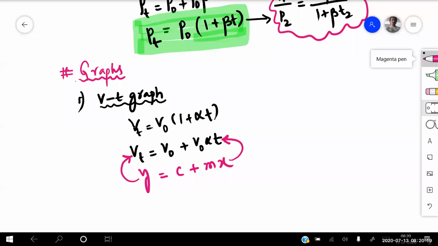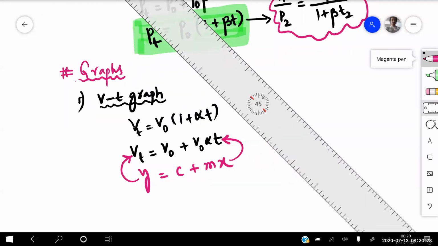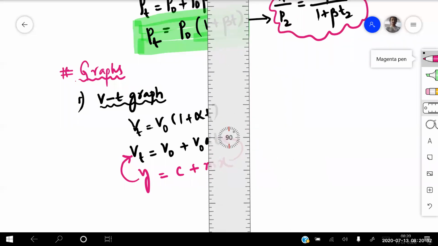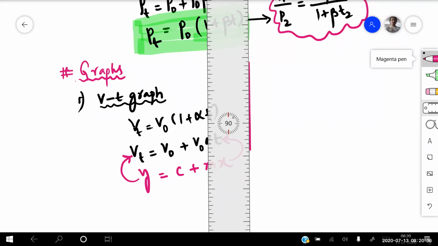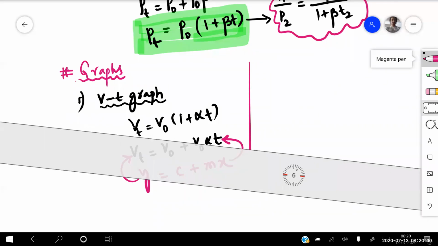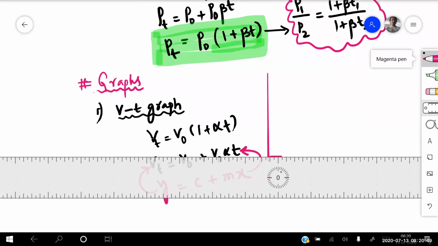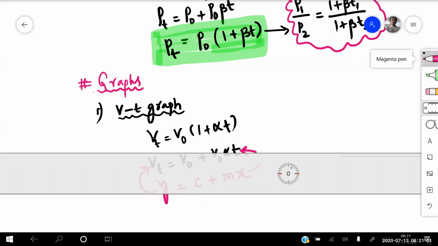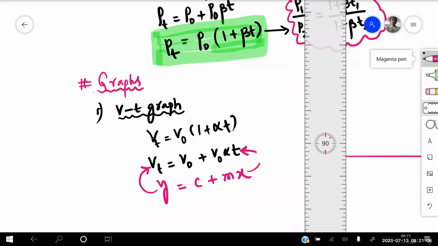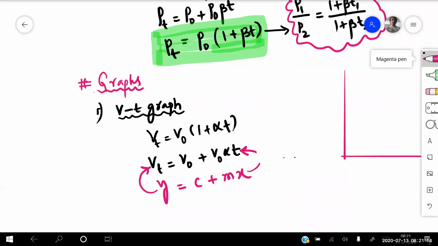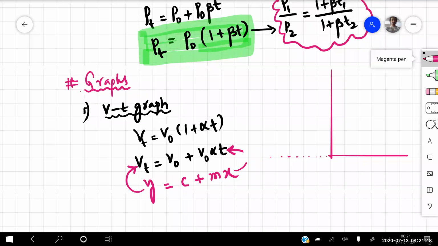That means if I'm taking a graph of this right now, on the x-axis, what should I be taking?